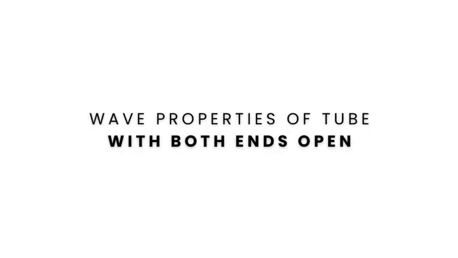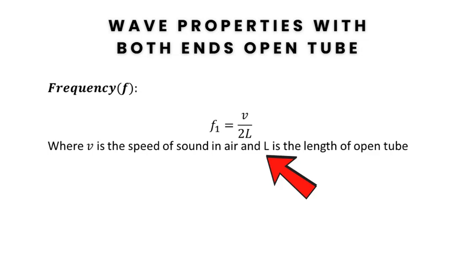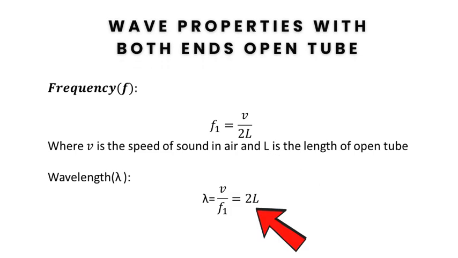What are the wave properties of a tube with both ends open? The frequency and the wavelength of a tube open at both ends are as follows. Frequency: the fundamental frequency of a tube open at both ends is f1 equal to v divided by 2L, where f is the frequency, v is the speed of sound and L is the length of the tube. Wavelength: the wavelength of the fundamental standing wave in a tube open at both ends is lambda equal to v by f equal to 2L.